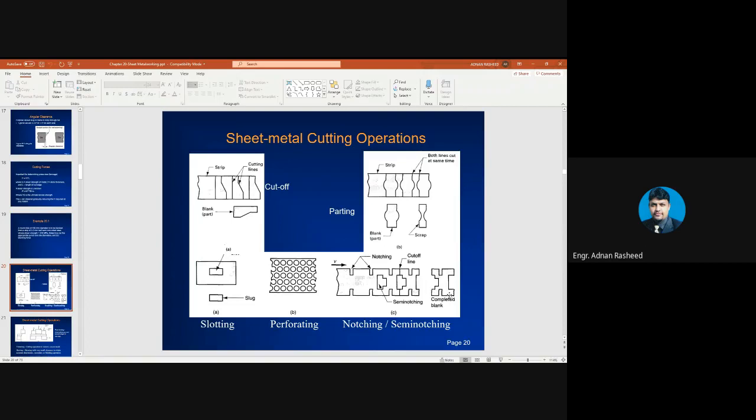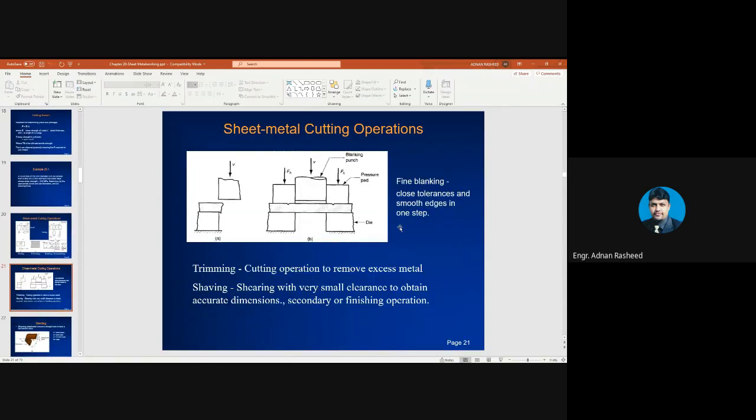So this completes the die cutting operations. You will cut the part according to notching and semi-notching. Other sheet metal cutting operations are trimming, a cutting operation to remove excess material, and shaving with very small clearance to obtain accurate dimensions, which is a secondary or finishing operation. These are your pressure pads, used to hold the working part. This is your punch and this is your die. You are going to shear the sheet with the help of this punch.